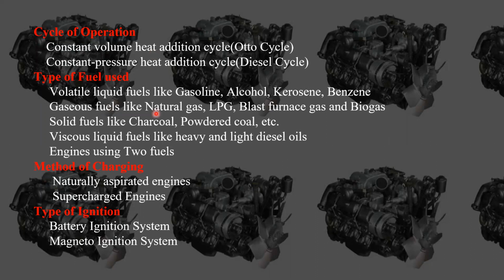Next, coming to the type of fuel used. There is a wide variety of fuels, and we have to choose the fuel best suited for our engine. For suppose, in SI engines we are going to use volatile liquid fuels. Keep in mind that in SI engines we use volatile liquid fuels. There may be purely gasoline, or there may be blends of gasoline, alcohol, kerosene, and benzene.